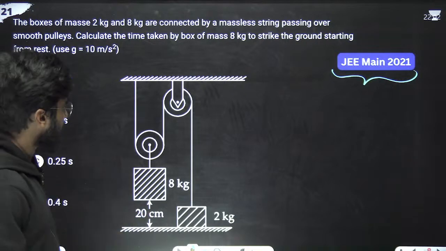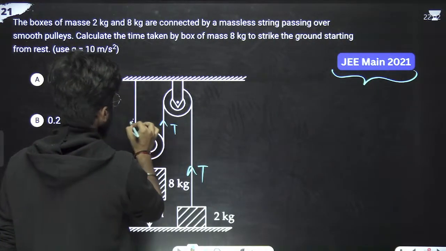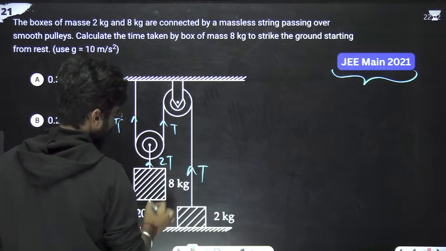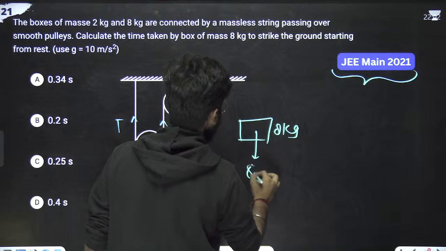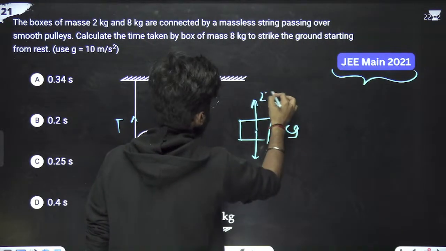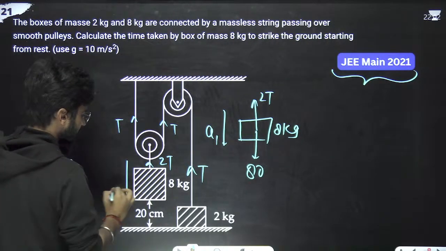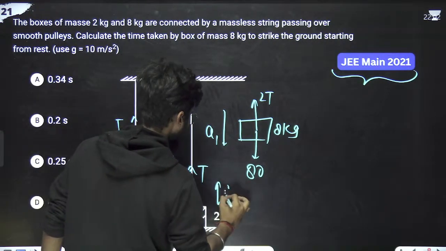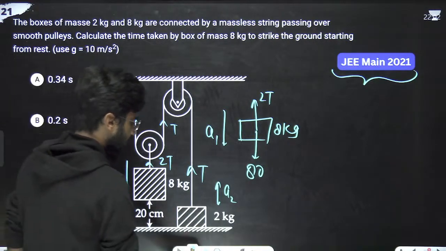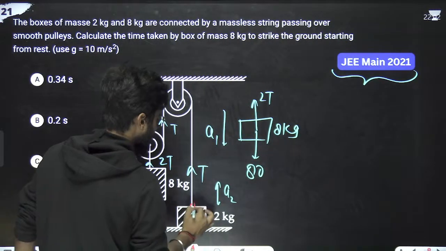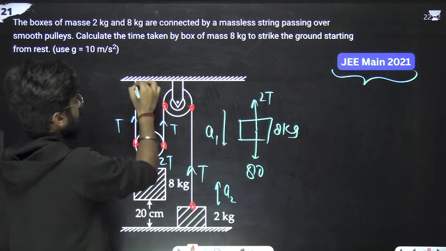We have this system. Suppose this tension is T. This tension is T, so this is also T. This is also T. This is 2T. Correct? So this block of 8 kg, there is 80 Newton downwards, and upwards is 2T, and suppose acceleration is a1. Suppose this is going with acceleration a1 and this is going with acceleration a2. Now we will write the equation of a1, a2. So mark the points again.